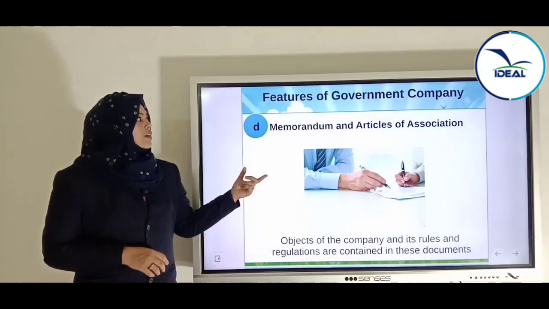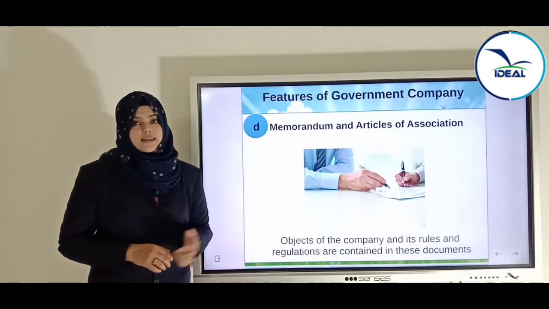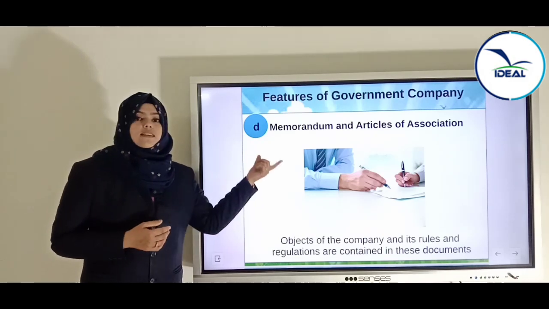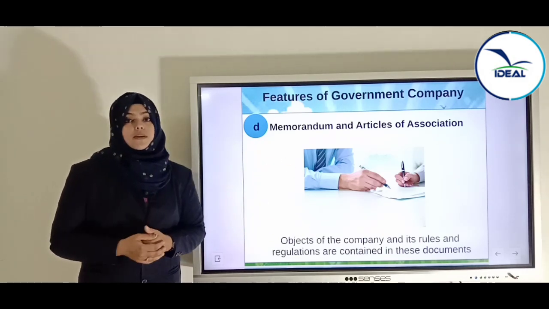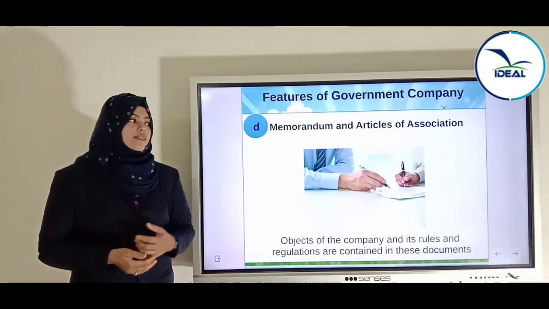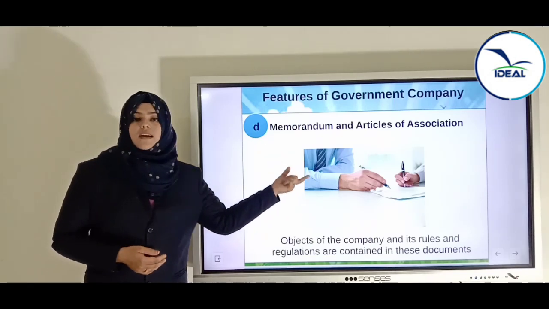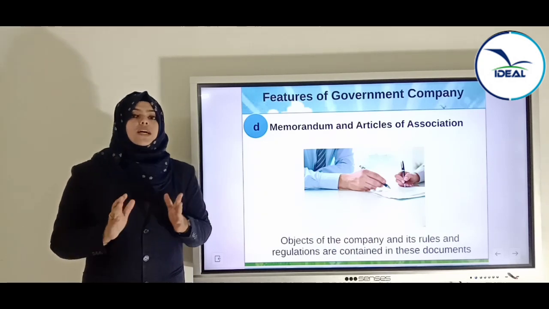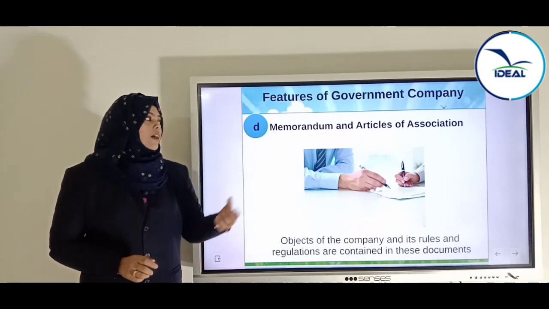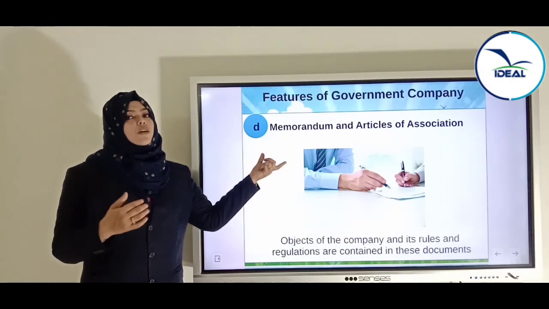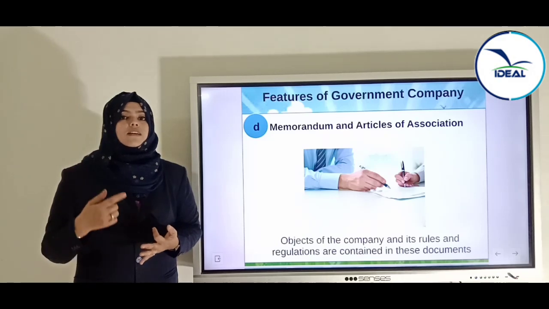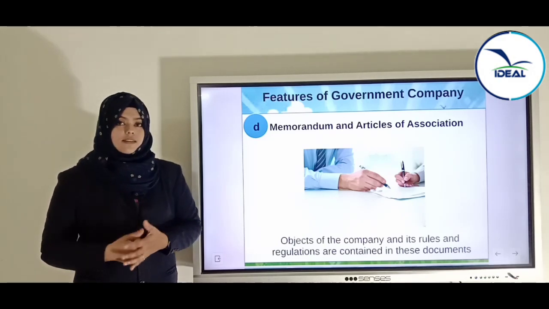And the next one is memorandum and articles of association. Note that these two are the main or important documents of a company. We will study in detail in accountancy what is memorandum and what is articles of association. Now understand that these two are the main documents of a company. Memorandum contains the details of the company, that is the name of the partners, the address, location, the contribution by each partner and so on.